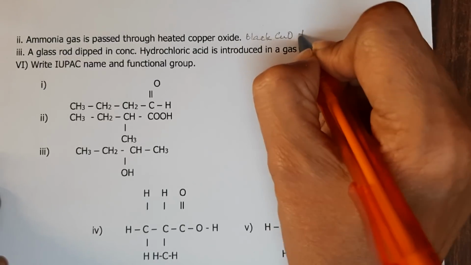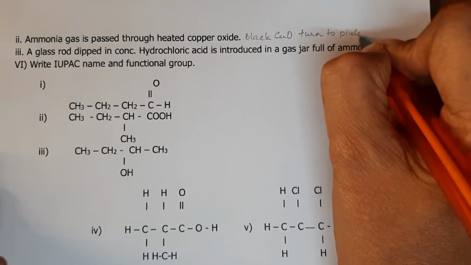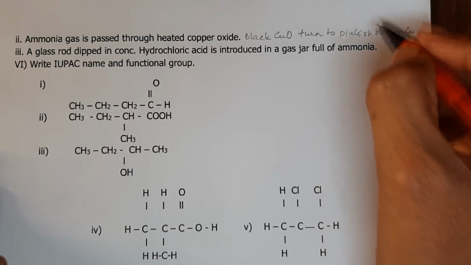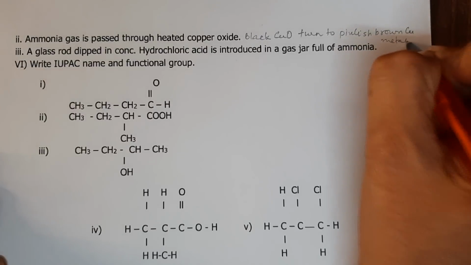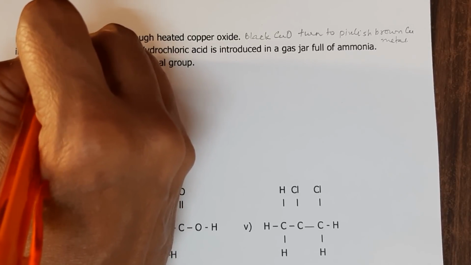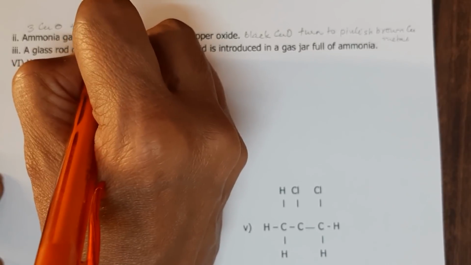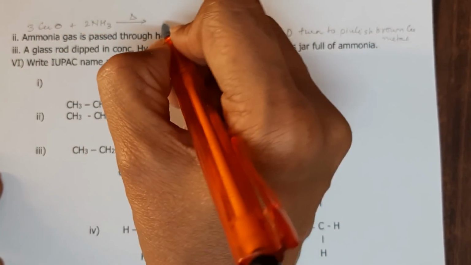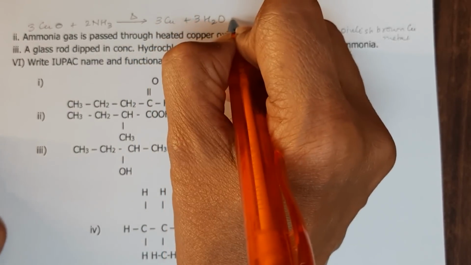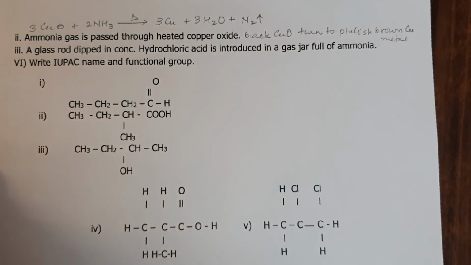Copper oxide turns to pinkish brown copper metal, and the reaction is 3CuO plus 2NH3 on heating gives 3Cu plus 3H2O plus N2, which is a gas.